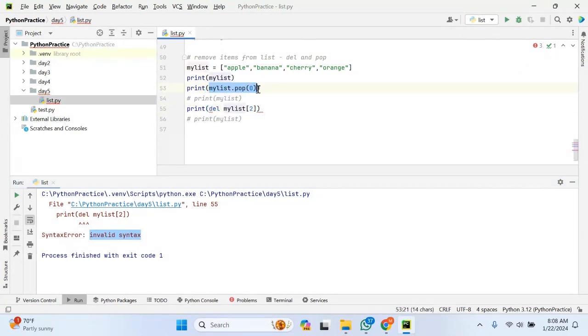Pop function removes the specified item at the index position, but coming to del, it removes that specified item, but it does not return any value. If it returns, we can print. If it does not return, we cannot print. So that is the reason you got a syntax error.